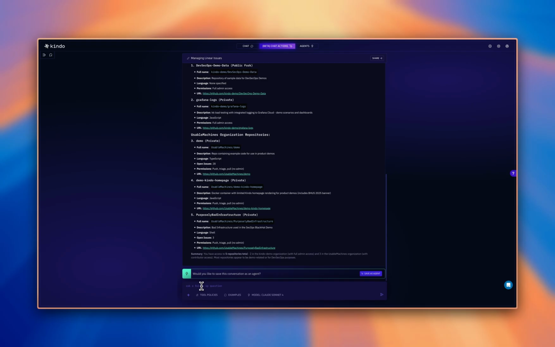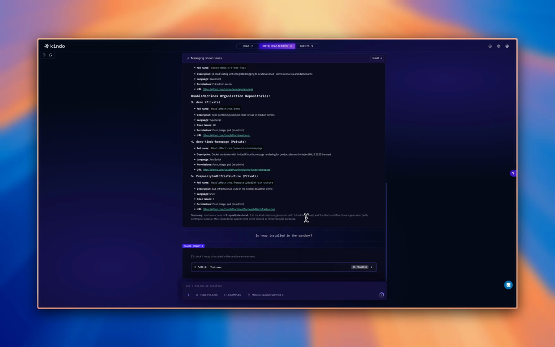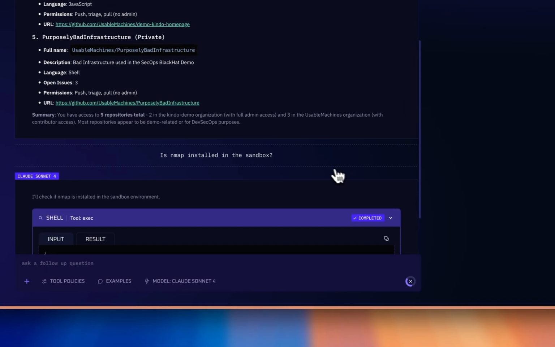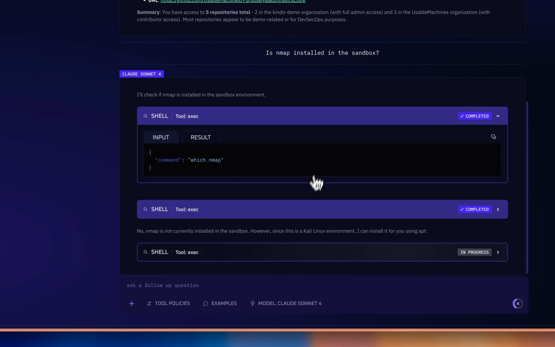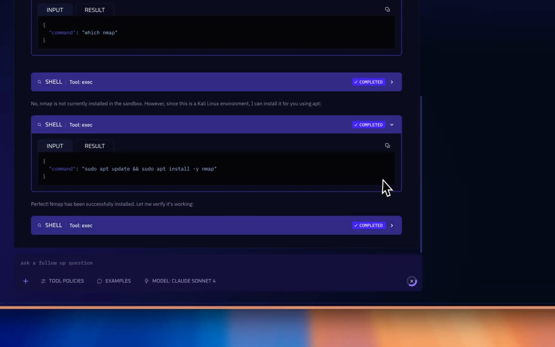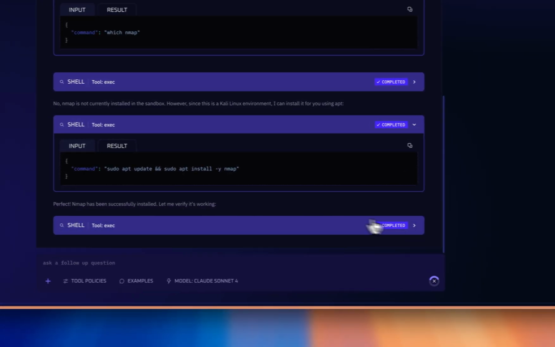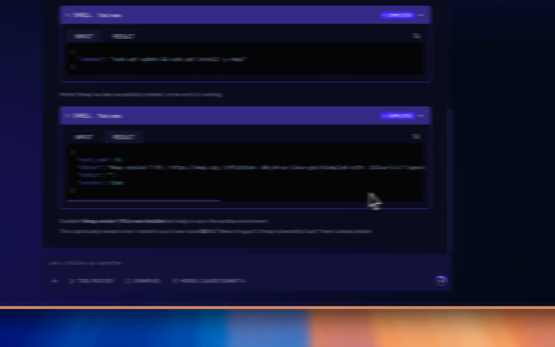I could even ask it things like, is Nmap installed in the sandbox? And so it's going to go check in the sandbox environment, and it's going to look for Nmap, and it's going to realize that's not installed, but I can go ahead and install it for you. Since this is a Kali Linux environment, I can install it using apt. And sure enough, there it goes. And it's going to verify that this is working, and now it's done.